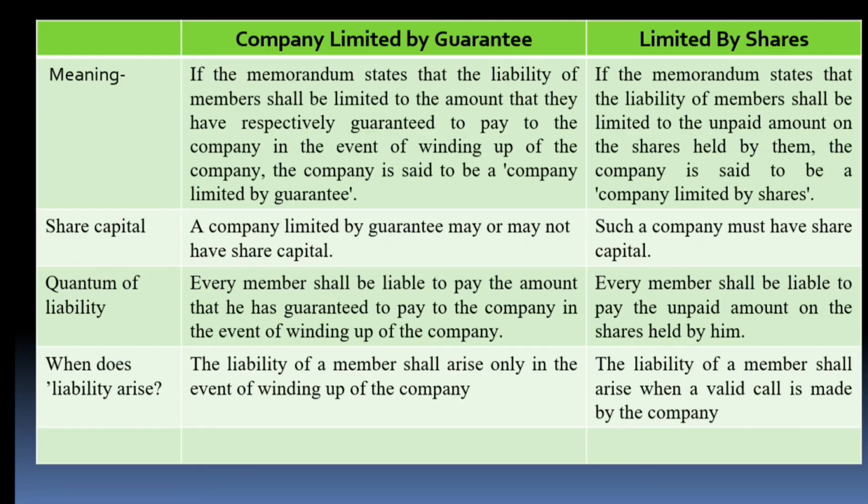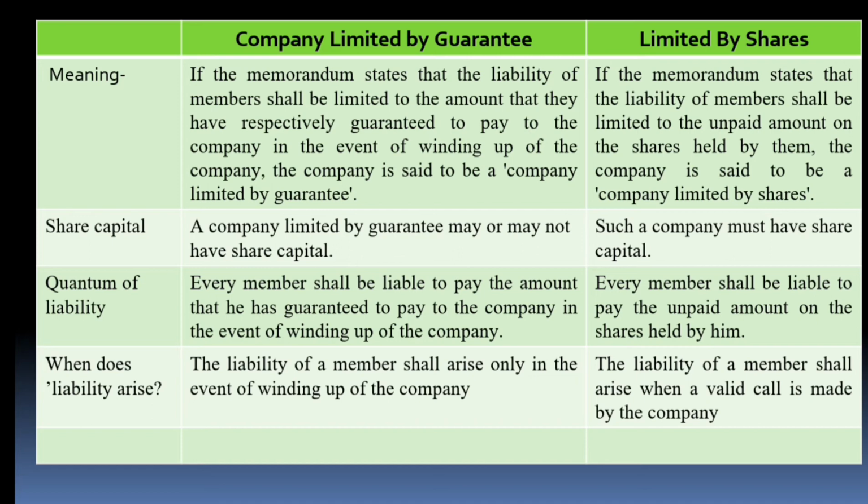Now comes the company limited by guarantee and the company limited by shares. The difference between them I already told you. What is a company limited by guarantee? If I have invested 1 crore in an asset of the company, then in the event of winding up, I am only liable up to the 1 crore that I have invested in the asset of the company.